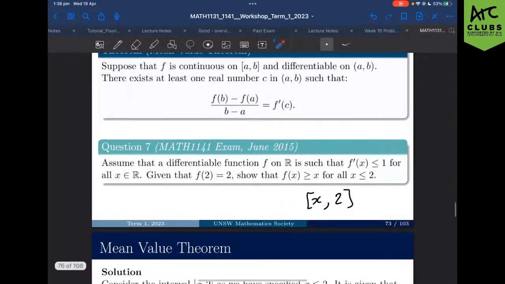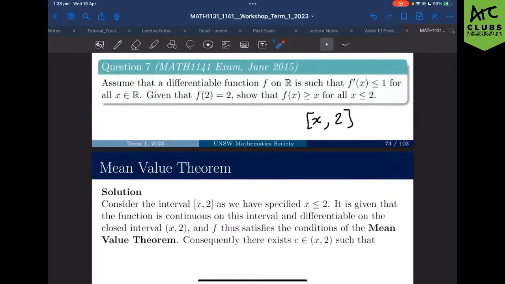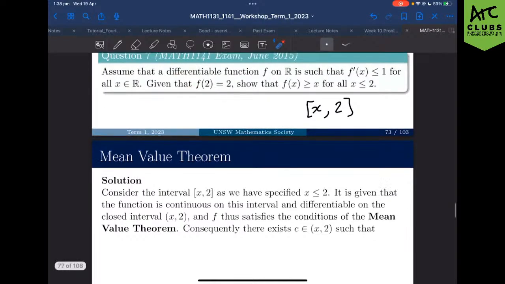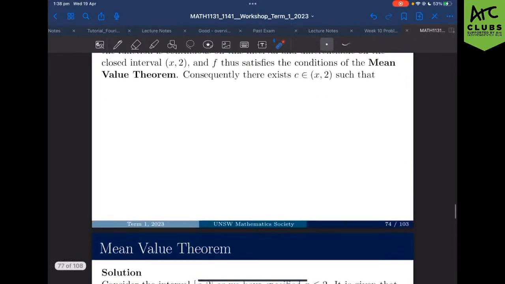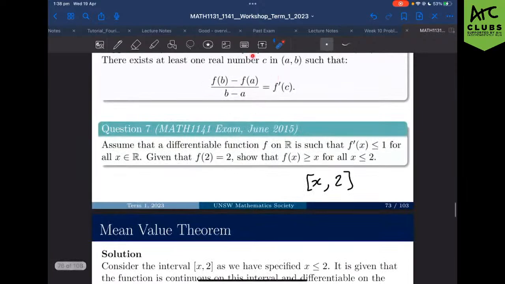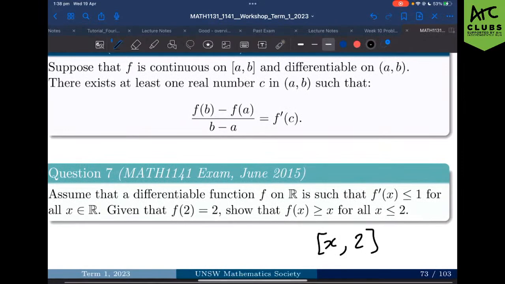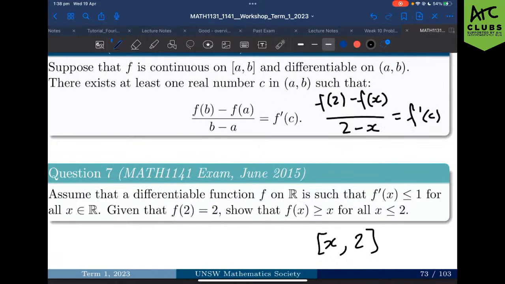Okay. So it is given that the function is continuous, so we don't have to worry about that condition for mean value, and therefore we're going to be trying to use it. So consequently, there must be a C such that we can apply all of this and find a value. I'm going to do that really quickly here so we can also see the question. Subbing x and 2 into our formula, we're going to have (f(2) minus f(x)) on (2 minus x) equals f dash of c. Pretty simple, fairly easy.